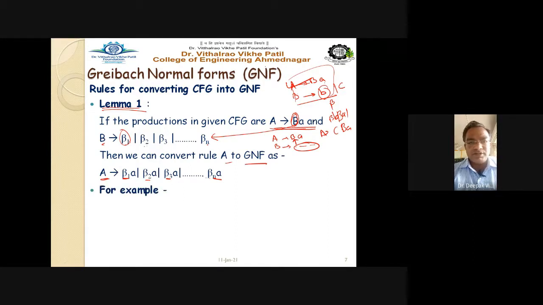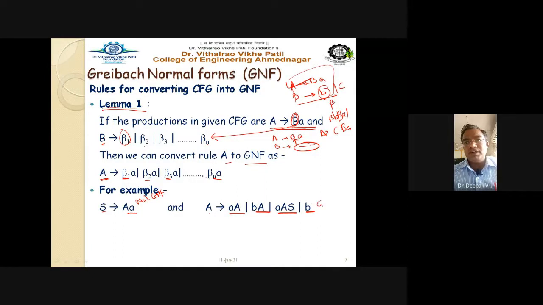For example, see, one example is here. S gives capital AA, and this is not in GNF. Capital A gives AA, it is in GNF; BA, it is also in GNF; ASA, it is in GNF; and B, it is also in GNF. So all four rules are in GNF. We need to bring this particular rule into GNF, so we have to follow this rule.